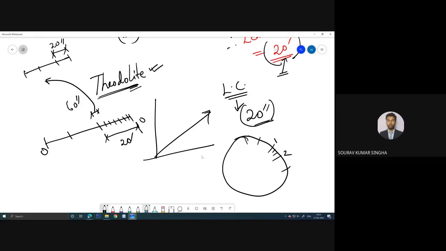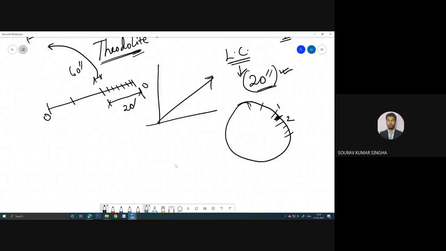Sorry, here I think it is 30 minutes. You just recheck this part in compass survey, whether between the degrees we have only one partition or two divisions. If we have one division, then I think it should be 30 minutes. Whatever it is, just remember that in the theodolite the least count is 20 second. It is very small, so we have much higher accuracy, and in such cases we can use the theodolite. Is that clear to everyone?